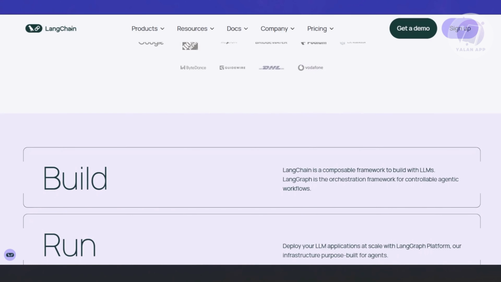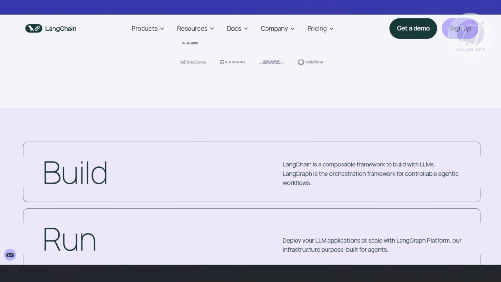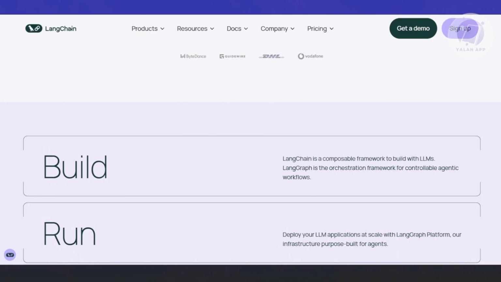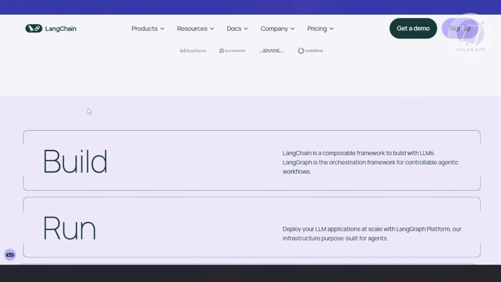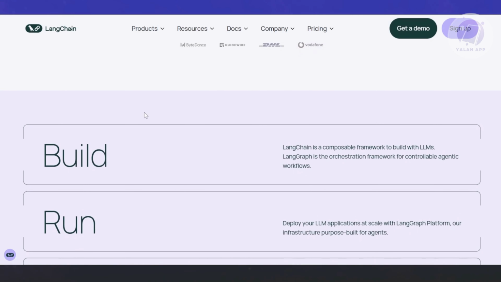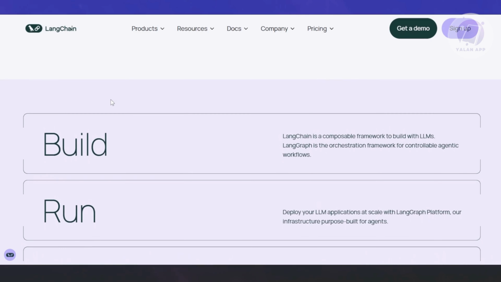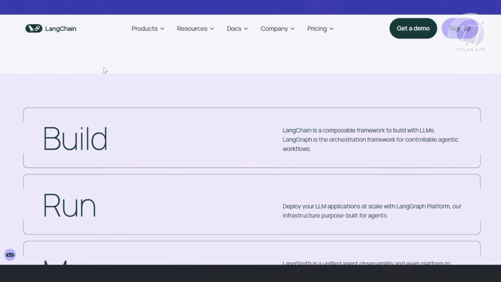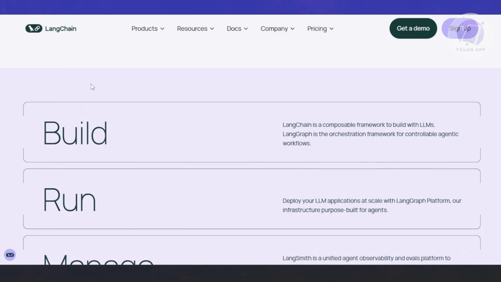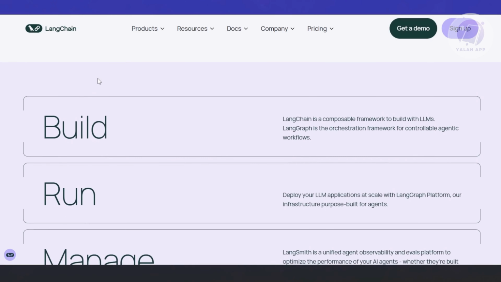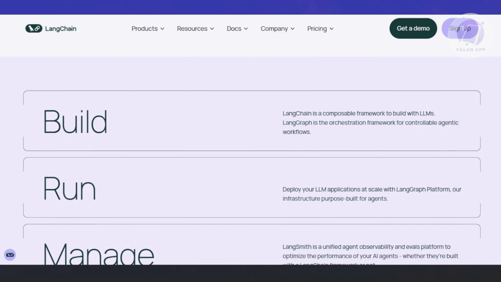LangChain even has integrations built in for Hugging Face, so you can download Hugging Face models directly in your LangChain app. And even if you don't want to run models locally, Hugging Face gives you an inference API which LangChain can call. So if you're comfortable with Python and want to build something beyond just one AI model, LangChain gives you that builder's edge.